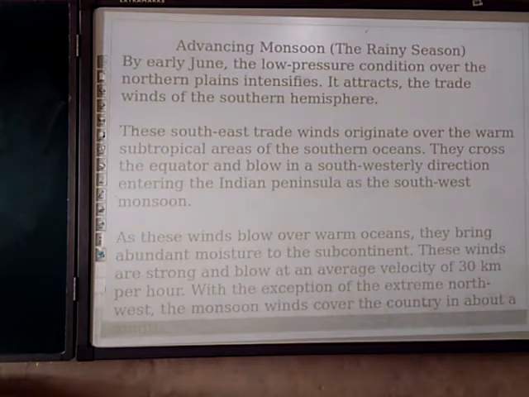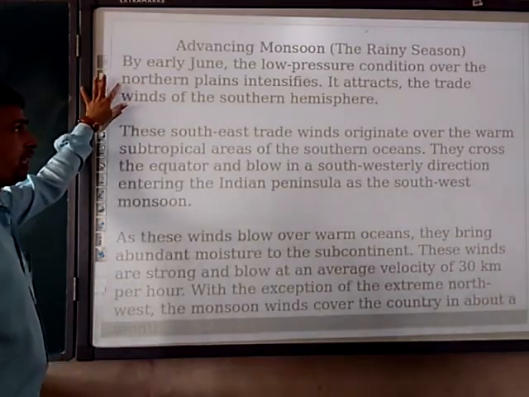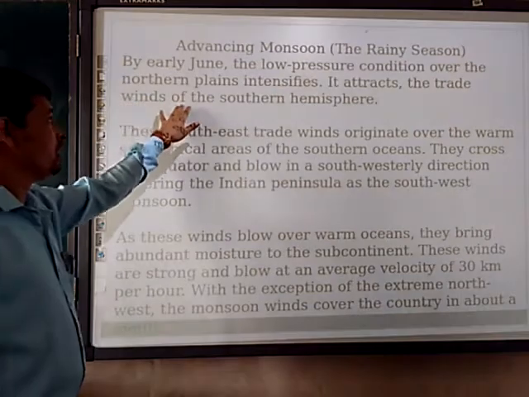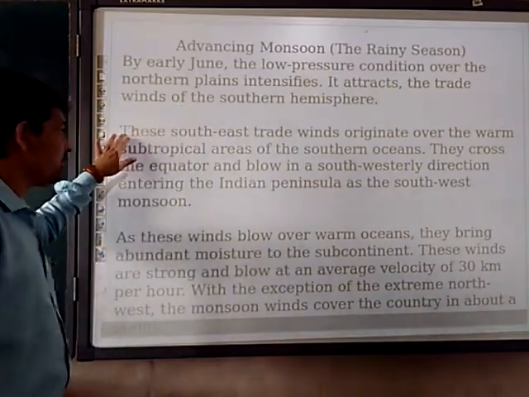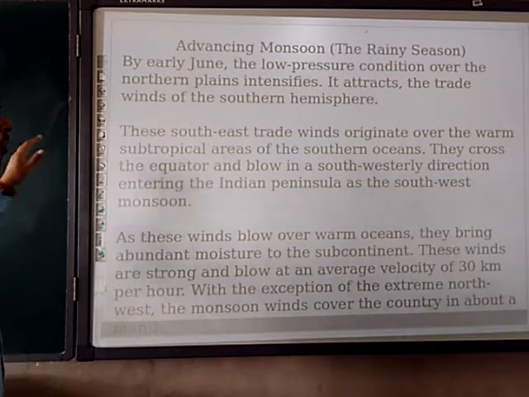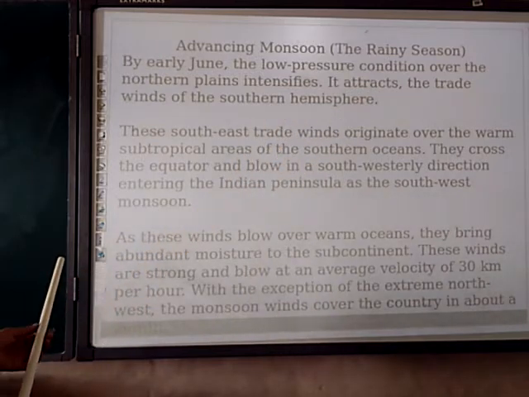Moving further, by early June the low pressure condition over the northern plain intensifies, and it attracts the trade wind of the southern hemisphere. These southeast trade winds originate over the warm subtropical areas of the southern ocean.